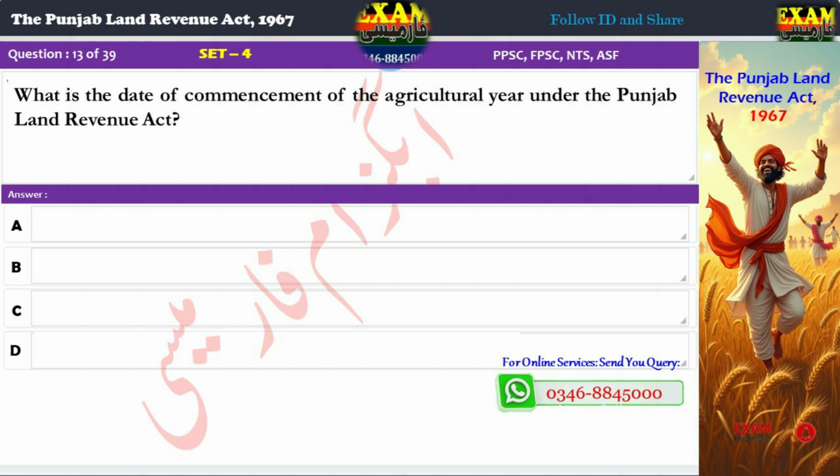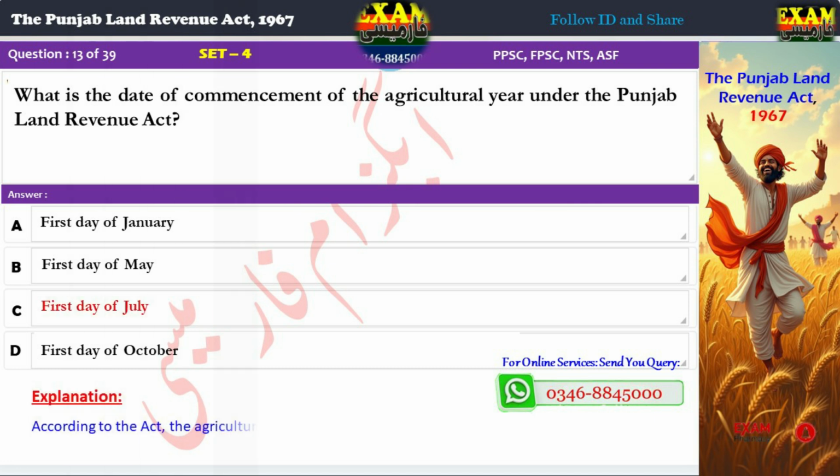Question 13. What is the date of commencement of the agricultural year under the Punjab Land Revenue Act? A. First day of January. B. First day of May. C. First day of July. D. First day of October. Correct answer: C. First day of July. Explanation: According to the Act, the agricultural year begins on July 1st.